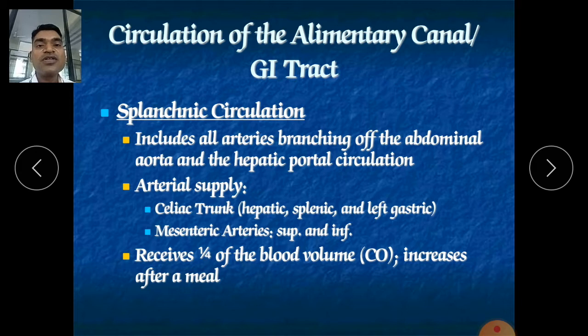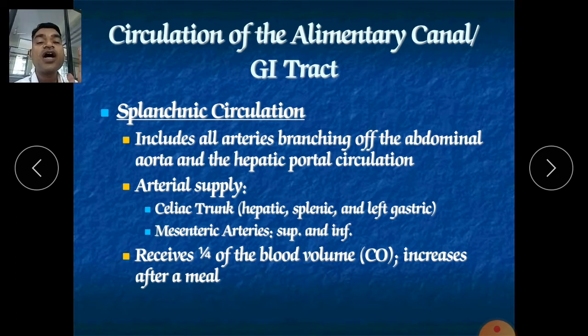Why does it occur? Because lots of blood is required for the whole process: for churning, cutting, mixing, chemical digestion, mechanical digestion, absorption, secretions, peristaltic movement, motility, and evacuation of the bowel, defecation. So that's why, whenever we take food, after the meal you feel like sleeping. What is the reason? Because it requires 1/4 of the total body volume of blood.